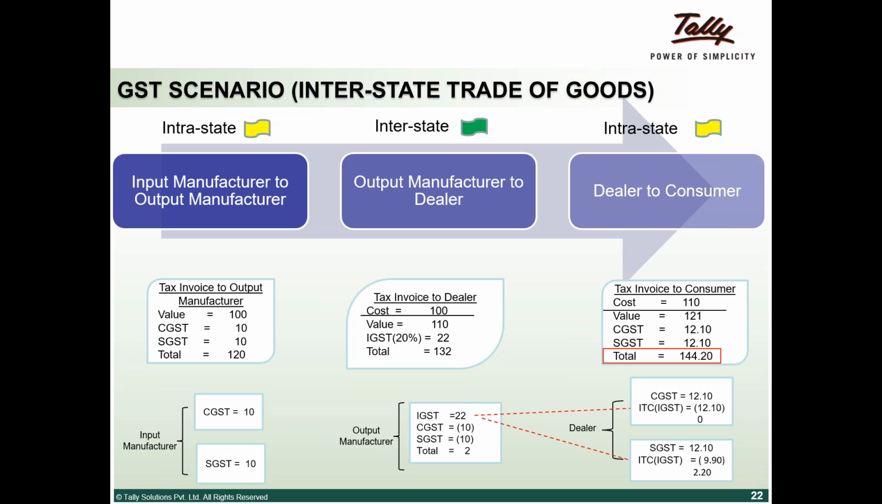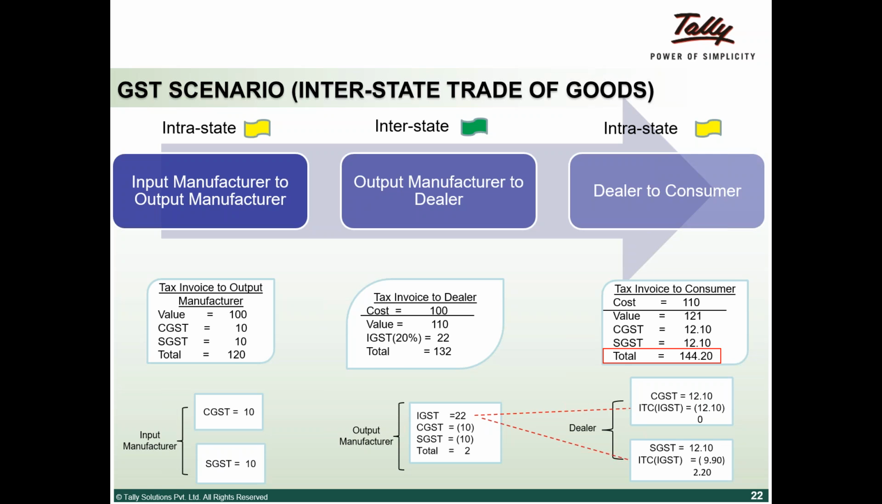Okay. The last level of the transaction is intrastate: the dealer sells to the end consumer. His value is 110 because he purchased at 110. He does a value addition of 10%, and it may be value addition or profit, whichever way you want to take it. So it becomes 121. Since it is within the state of Tamil Nadu, CGST and SGST will be applicable. So 12 rupees 10 paisa each of CGST and SGST is applicable.